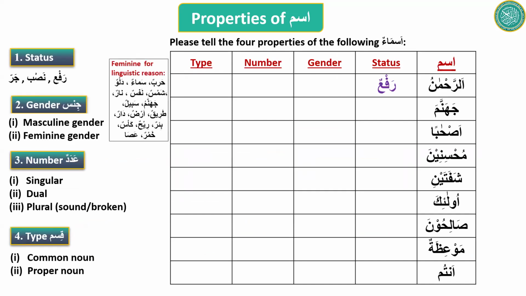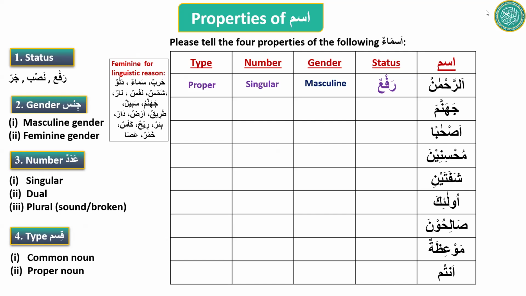It is singular, so we go with the ending haraka. It is rafa because dhamma. There is no reason to call it feminine, so I call it masculine. It is singular, and because there is an al at the beginning, it is proper. All right. So this is all about the 4 properties of ism.